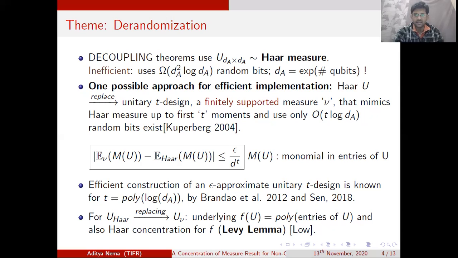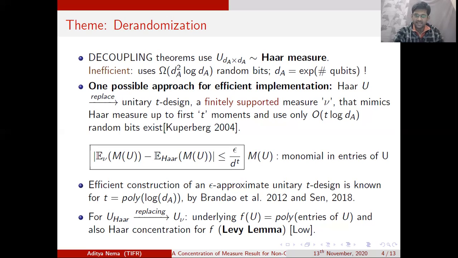Now what's a unitary t design? First of all, you consider a set of a finite number of unitaries, as opposed to the entire unitary group. Now define a uniform measure on this finite set of unitaries. Next, consider a function which is polynomial in the entries of U. So it is a function defined from the set of unitaries to the set of all complex numbers such that the function f is polynomial in the entries of U. Now, if we calculate the moments up to order t of this function f with respect to this uniform measure, it mimics the moments with respect to the Haar measure.